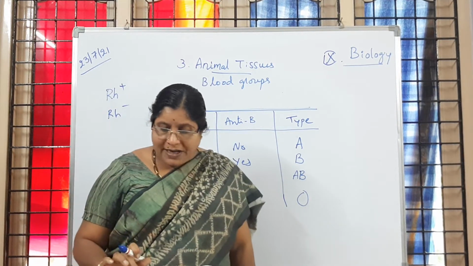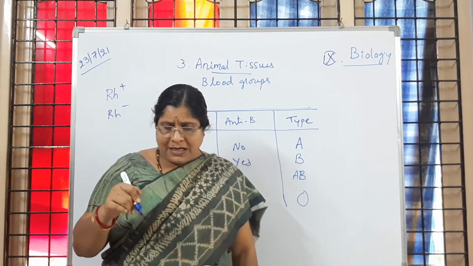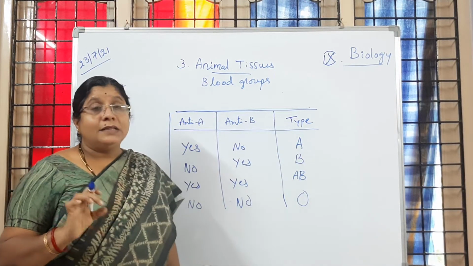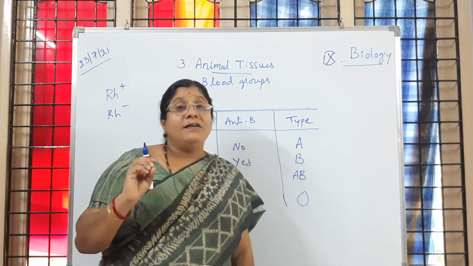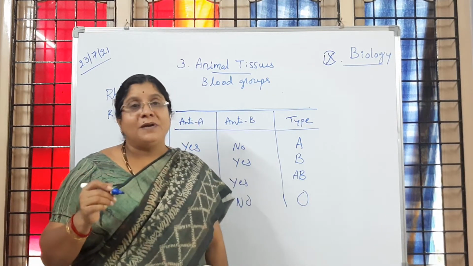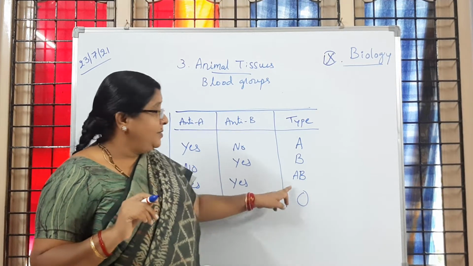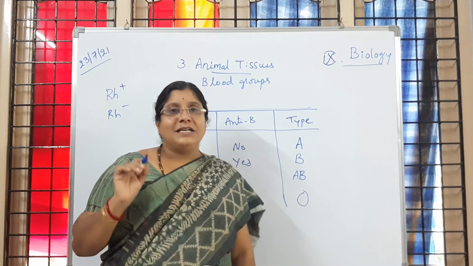If clumping or agglutination occurs with the RH-D serum in any group, then they are called positive groups. In our country, 70% of people are positive blood groups: A positive, B positive, AB positive, O positive, because the RH-D factor is present.